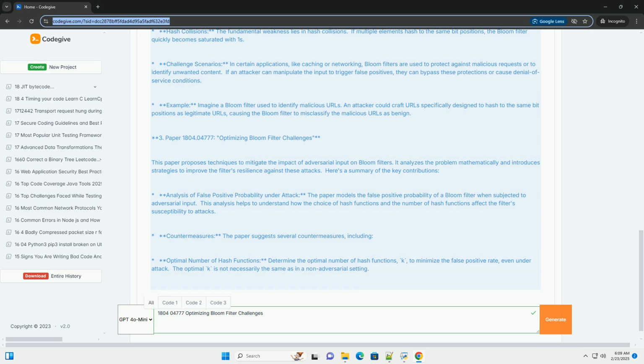5. Further optimizations and considerations. Parameter tuning. Carefully tune the capacity, error_rate, and potentially the hash function implementation to optimize performance and security for your specific use case. Empirical testing is important to measure the actual false positive rate and performance under realistic workloads.